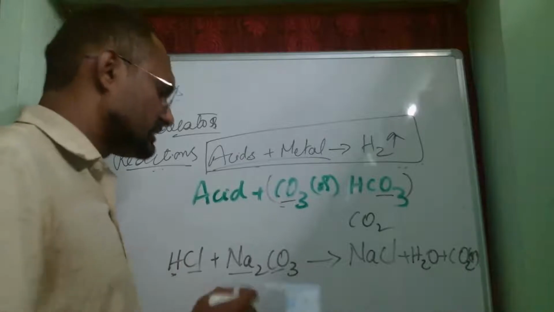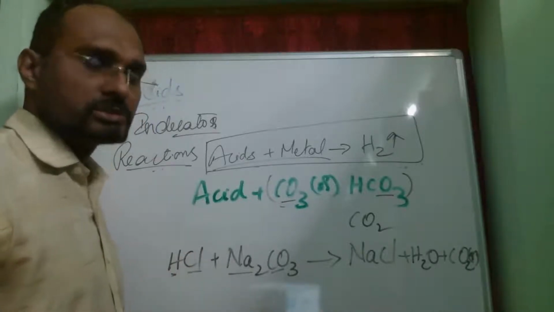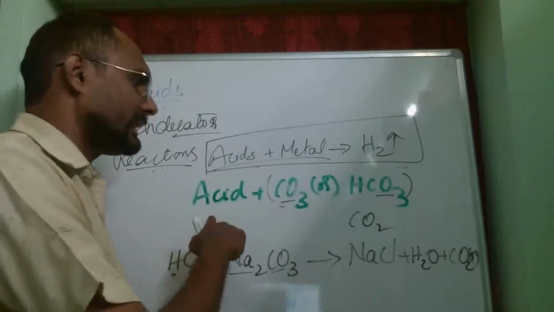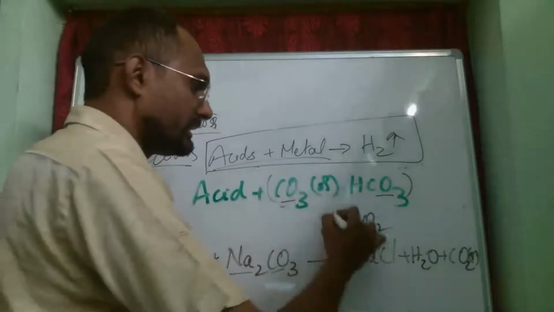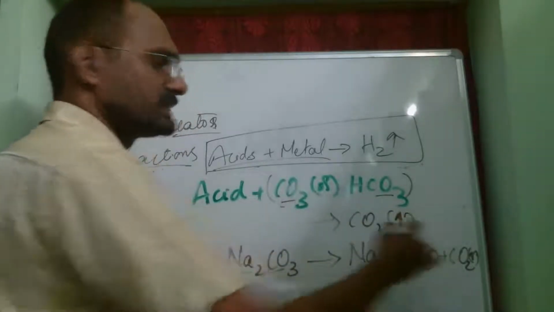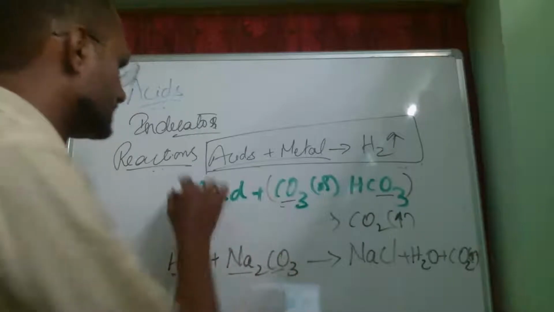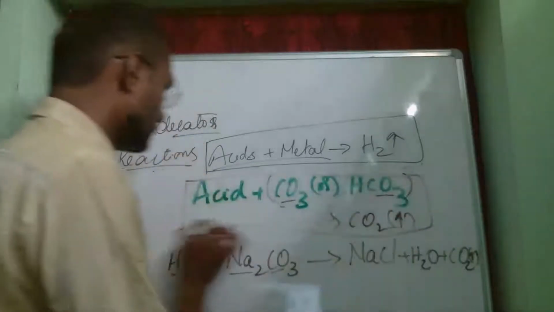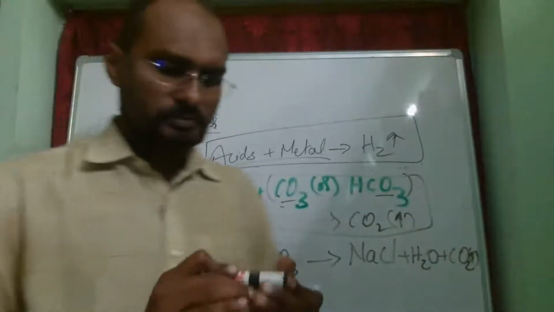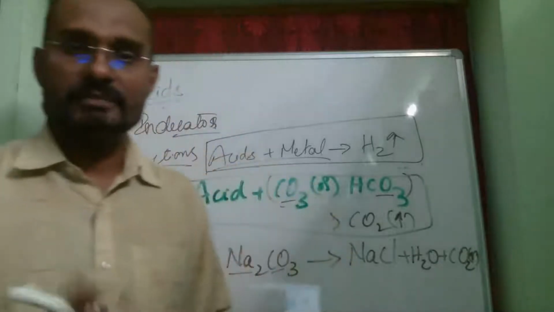Similarly, bicarbonates also. Whenever acids are reacting with carbonate or bicarbonate, they give us carbon dioxide gas. Again, remember the same thing. This is the root equation. We don't have to memorize each and every equation.